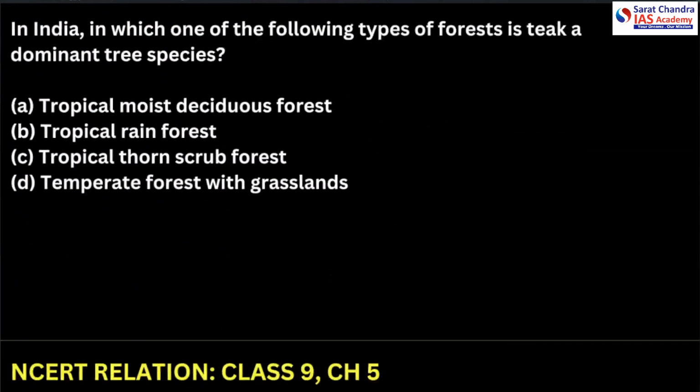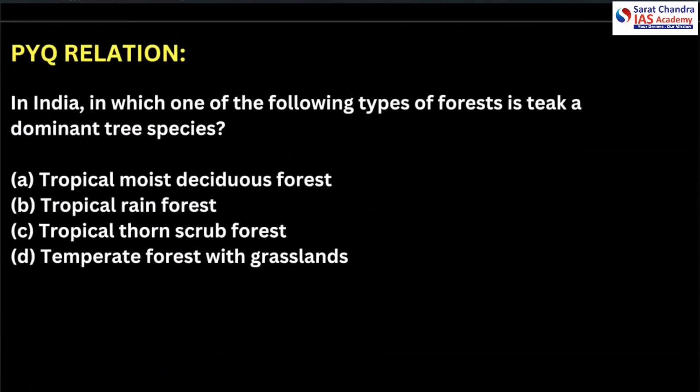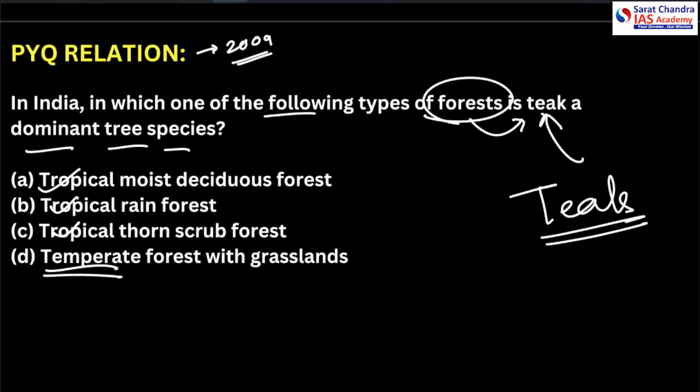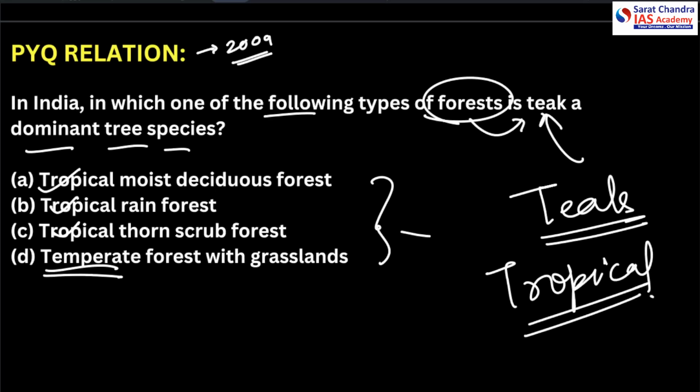Let's also talk about the PYQ. It has been asked in 2009, I think. In India, in which of the following types of forest is teak a dominant tree species? So it has asked about the teak. It has given tropical and temperate here. India is classified as a tropical country. Then moist deciduous, rainforest, thorn scrub forest.